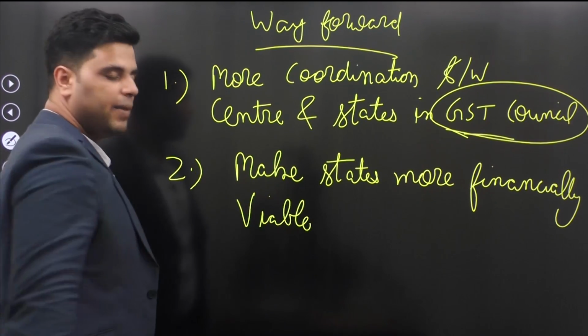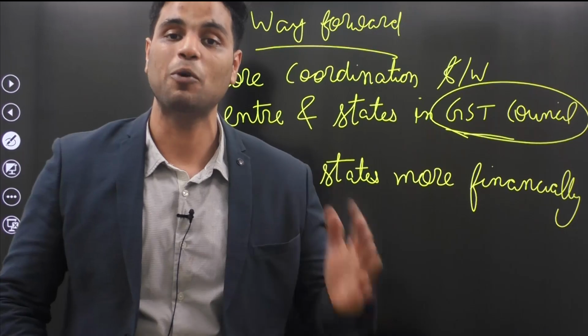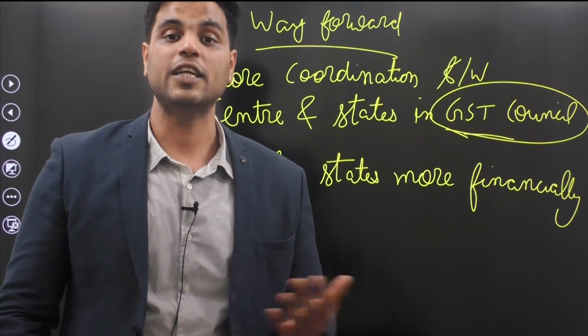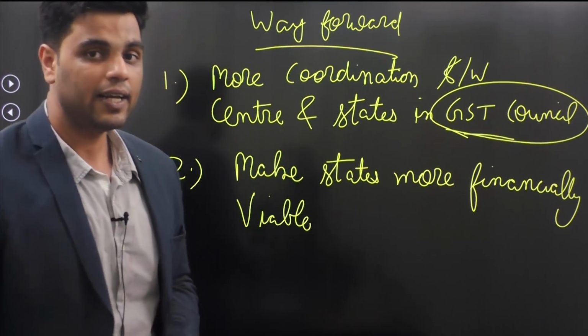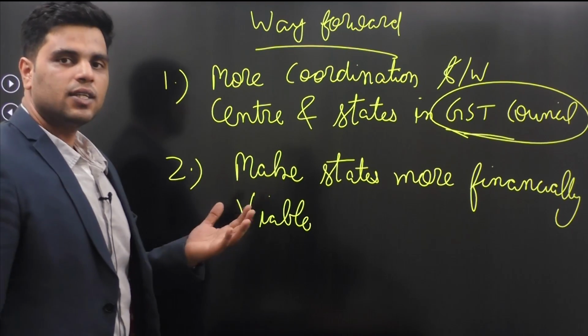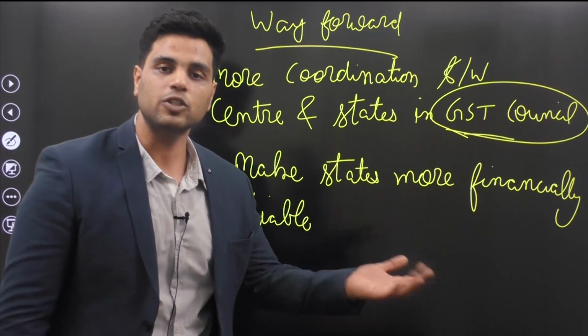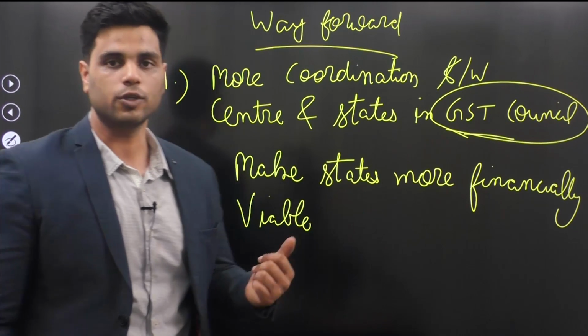The other part is, states should be made more financially viable so that they are not dependent upon center for certain funds, right? Currently, they are dependent upon center for various grants and various other things, various compensations, right? So the only answer is that states should be made more financially independent so they are not dependent upon center, and disputes like these do not arise in future, right?